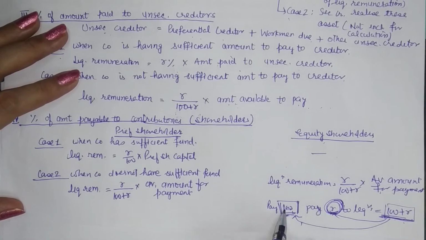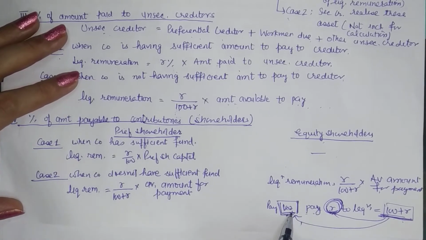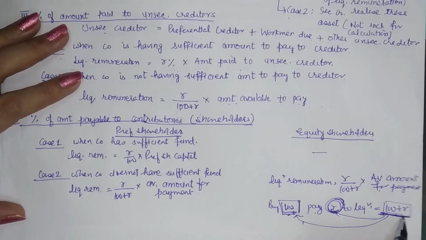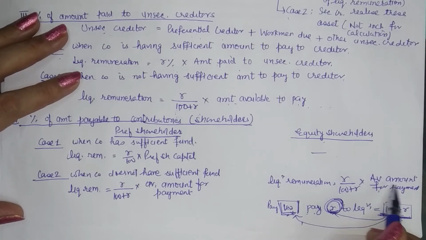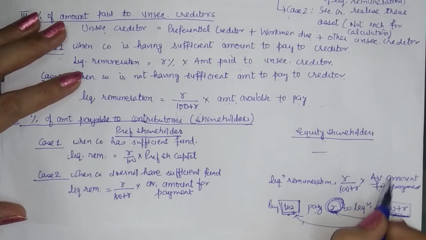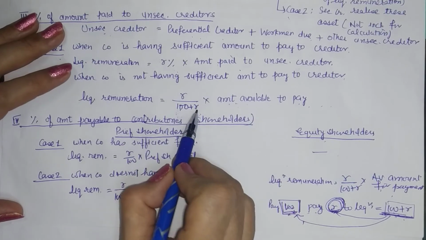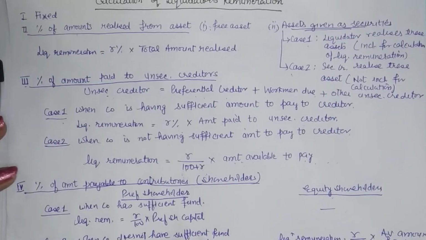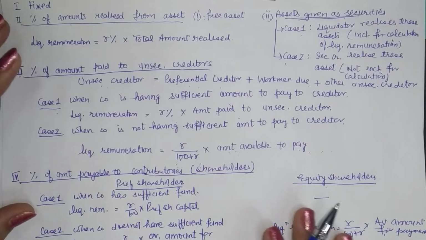So R percent is for payment to the liability, but R upon 100 plus R is for the total amount available. That is why wherever the total amount is taken, we change the base. So this is how the liquidator's remuneration can be calculated.